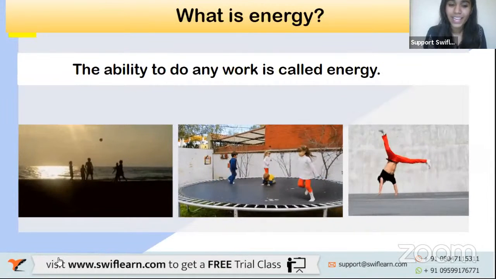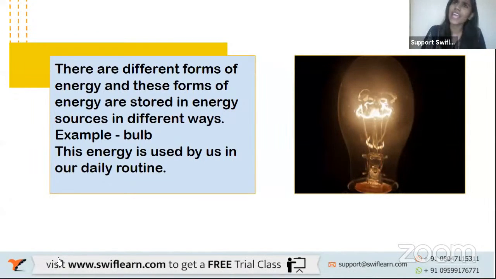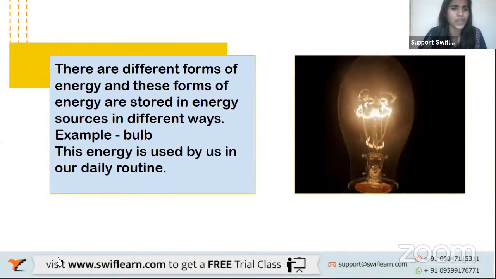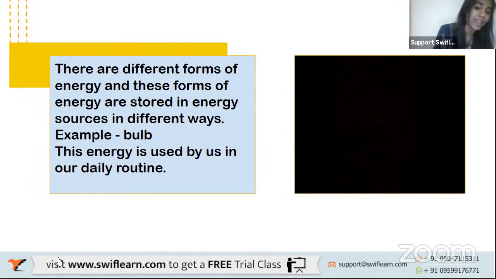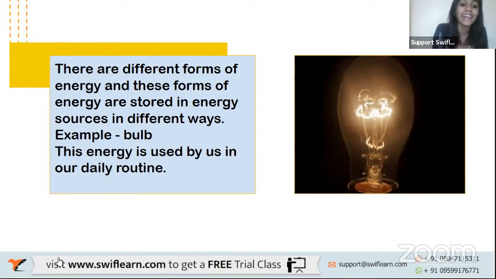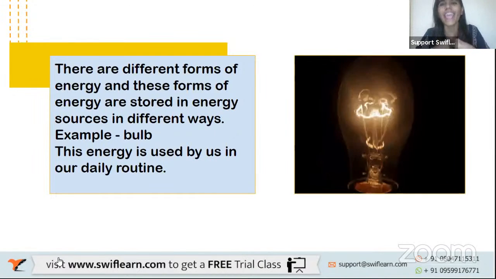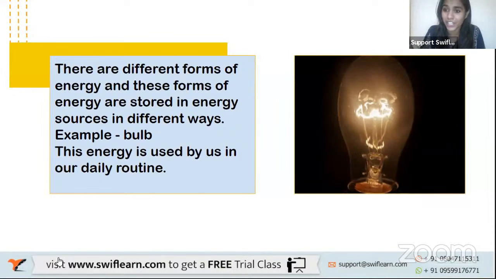Is it clear? Now, there are different forms of energy. You have electric energy, you have mechanical energy, potential energy, kinetic energy. There are different forms of energy, and these forms of energy are stored in energy sources. There are different kinds of energy sources from where you obtain energy. For example, a bulb, which we use in our everyday life, right? It is very important for us, right? What kind of energy is that? It is in the form of light energy.